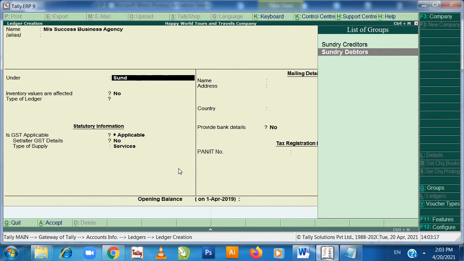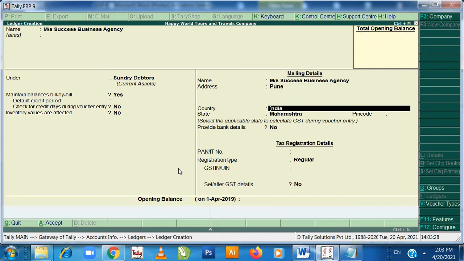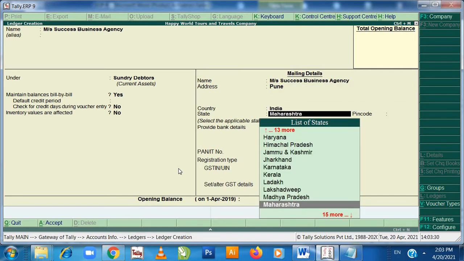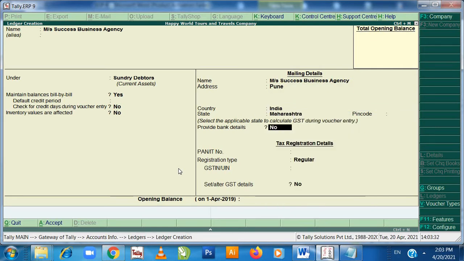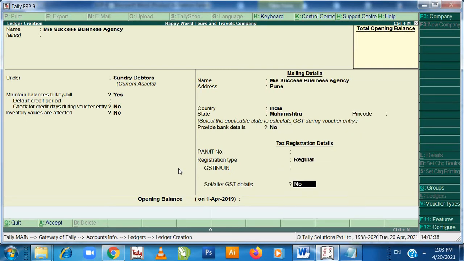Sundry debtors. Enter, enter. Messrs Success Business Agency is of Pune. Enter, enter. Enter. Pin code is not mentioned. GST number also is not mentioned. So directly pass, just enter and go through.